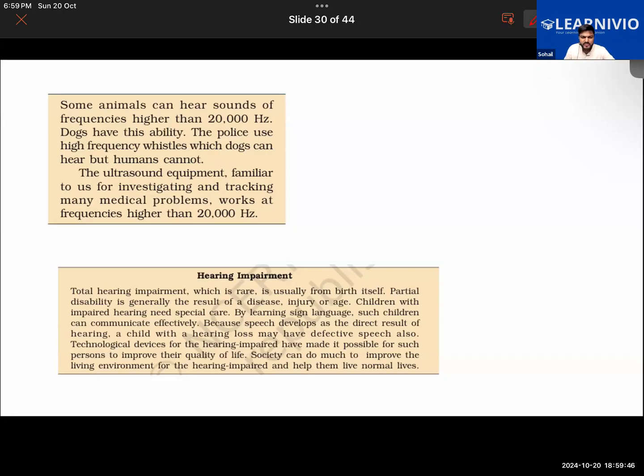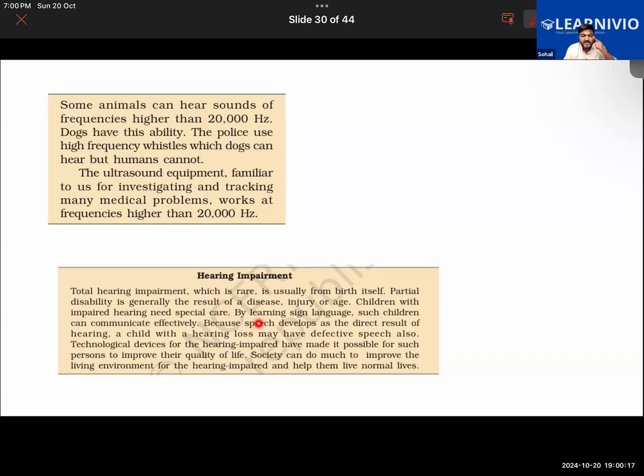Suppose there's a person born on an island, and on that island no sound is being produced. There are no birds, no animals, nothing, no person is there. So will the child develop speech? No, sir. If he or she hasn't heard anything, how will they develop it? So speech develops as a direct result of hearing. So a child with a hearing loss may have defective speech also.